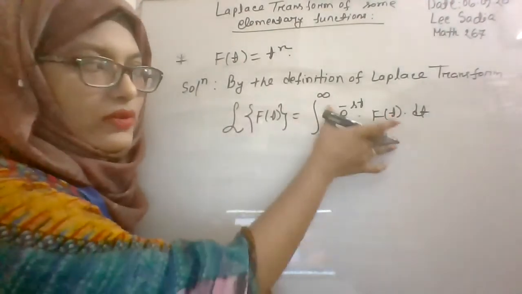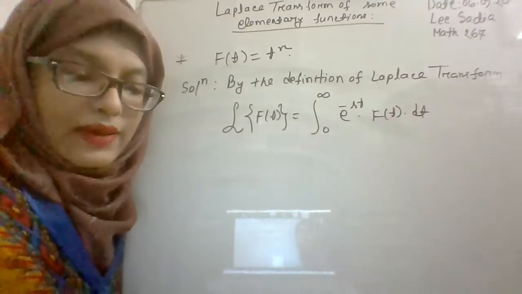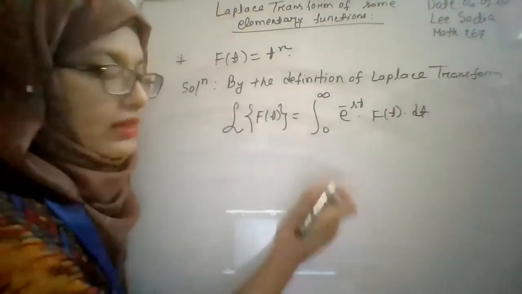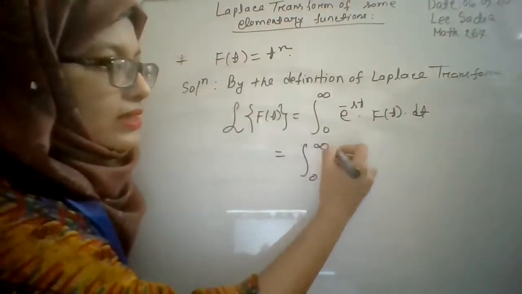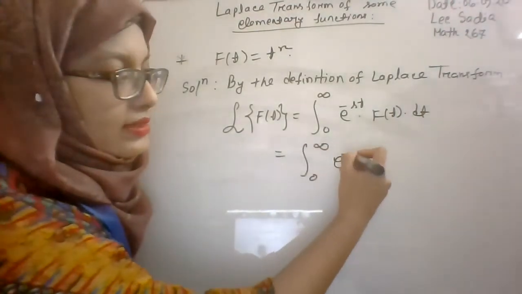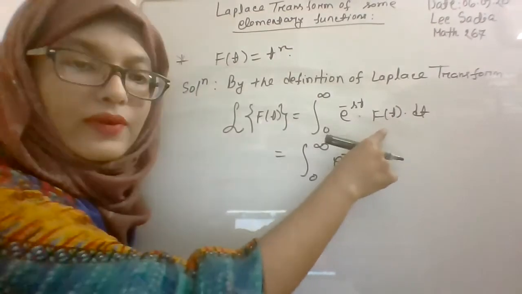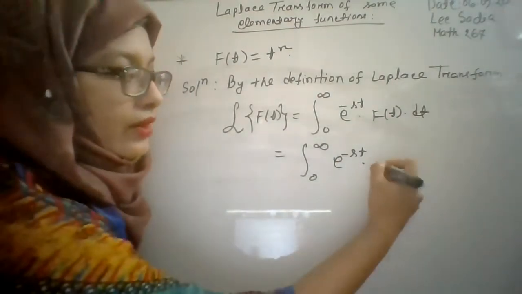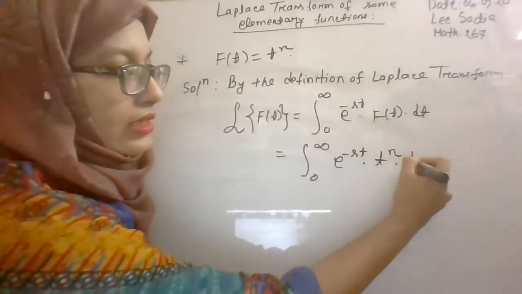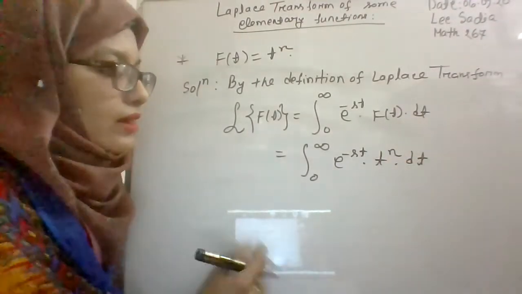The integral from 0 to infinity of e to the power minus st, and the value of f of t is t to the power n. So we can write t to the power n into dt. Okay.